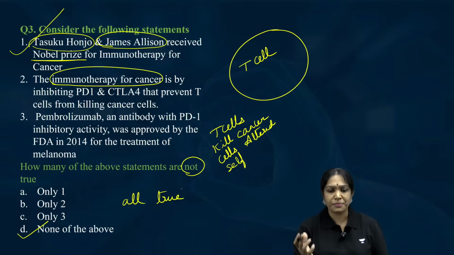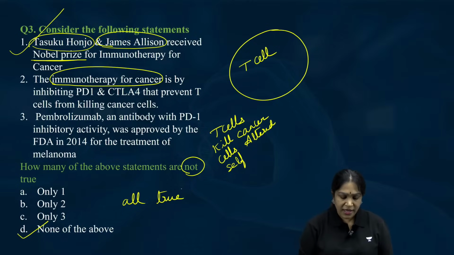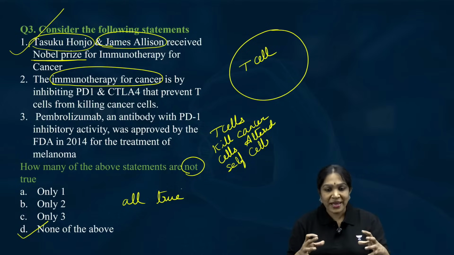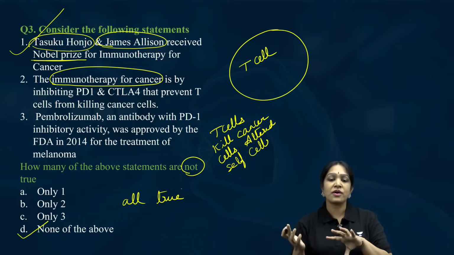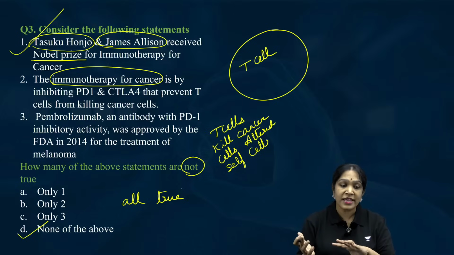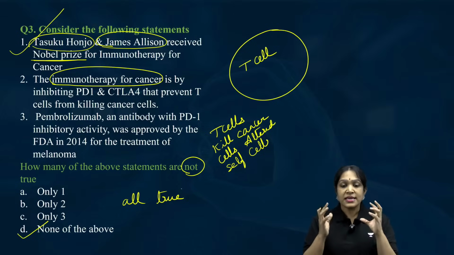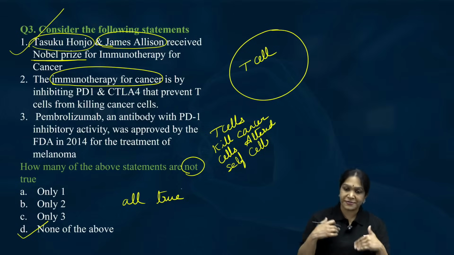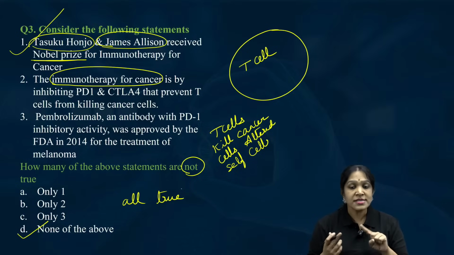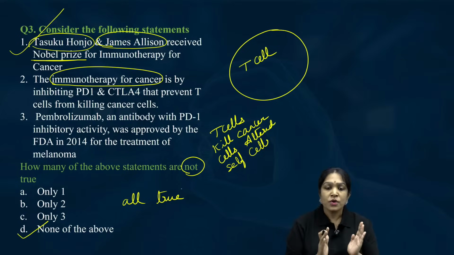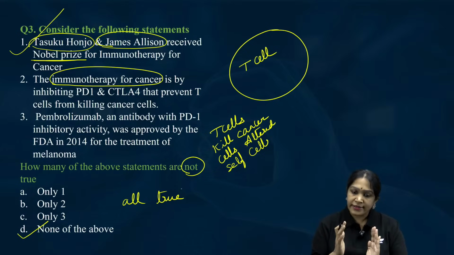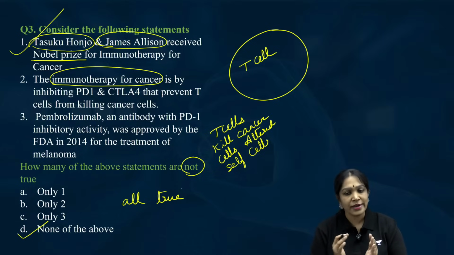I took the example of mera hai par teda hai, that one. Altered self cells. For a cancer patient, cancer is his own self cell, but altered because of the disease called cancer. So we need to kill that. It means in general we have to protect the self cells, but because they are self, we should not protect the cancer cells. That is the meaning of altered self cells. Who will kill these altered self cells? T cells. It means T cells' duty is to kill the cancer cells.